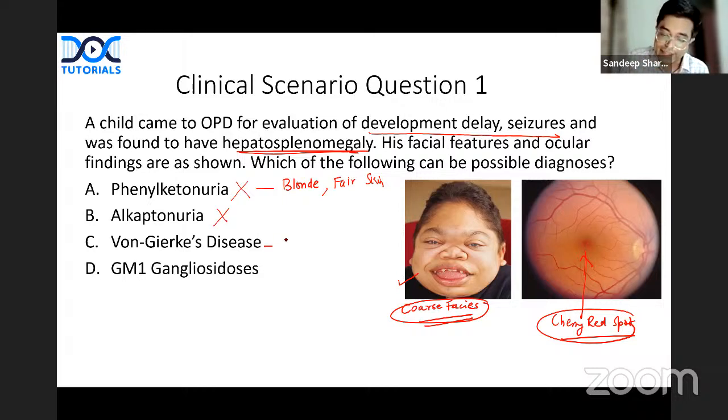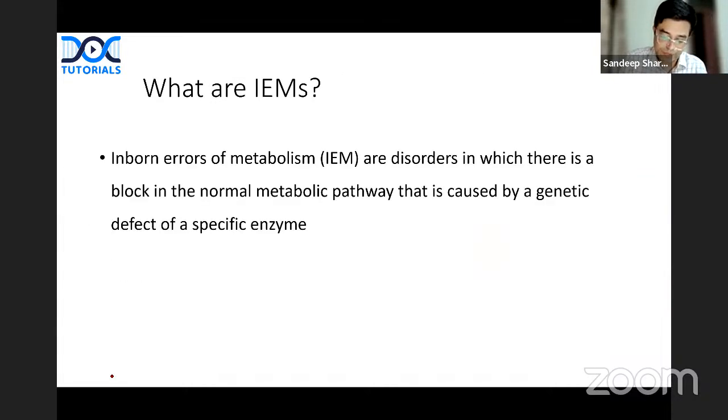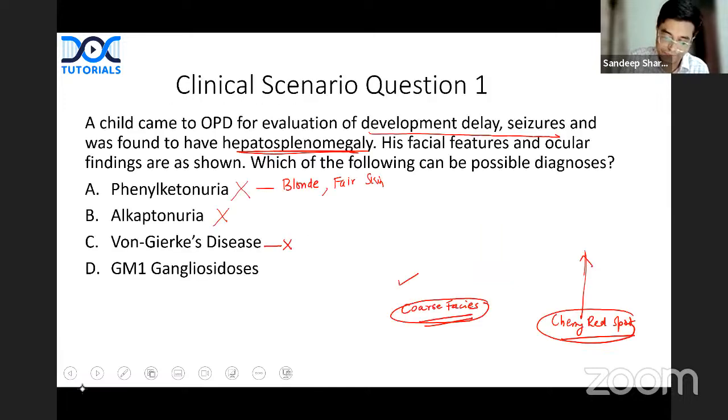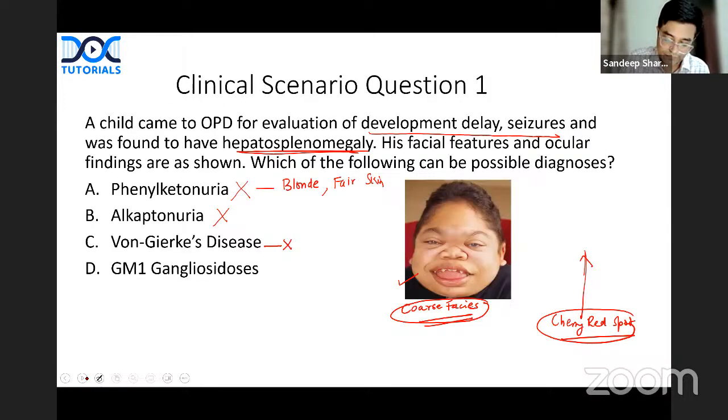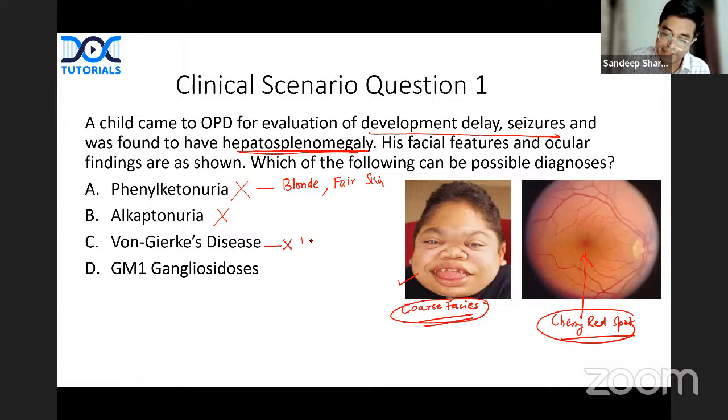Von Gierke's disease is again, von Gierke's disease. There is never splenomegaly. Remember, von Gierke's disease, splenomegaly is never seen. So let me just highlight von Gierke's disease. There is no splenomegaly. Also, in von Gierke's disease, there is no developmental delay. Seizures can happen due to hypoglycemia, but there is no developmental delay.